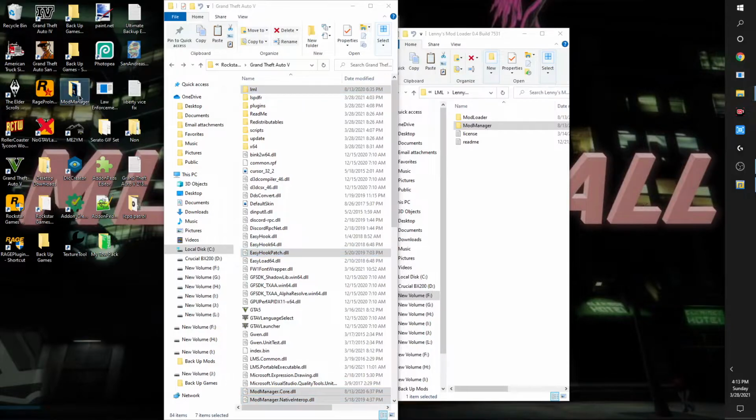Anybody see it? Okay, there we go. That's it right there. So it says you can paste it anywhere you want. You can put it in your directory folder. It's up to you. But I have various games that have the mod, that have LML installed. So I just put the mod manager folder right there on the desktop if I need it.